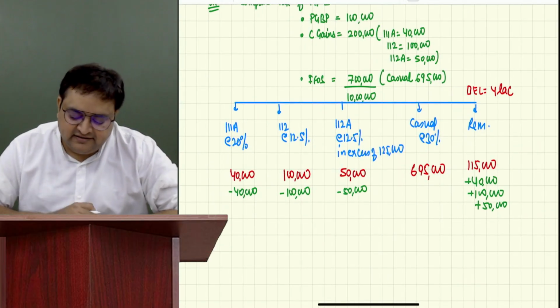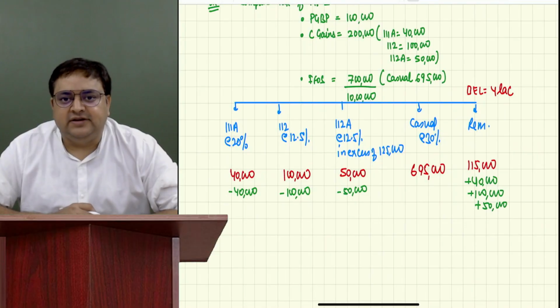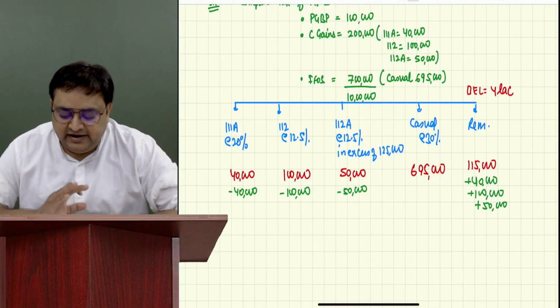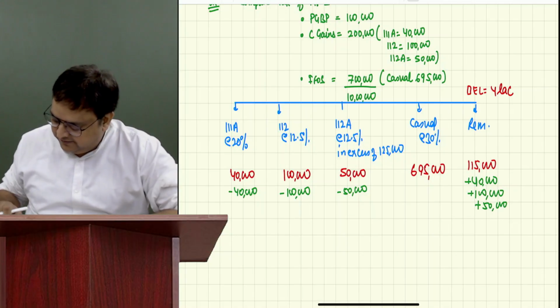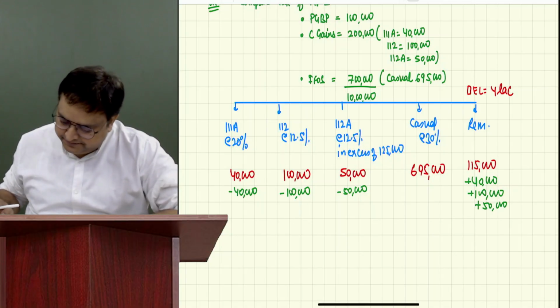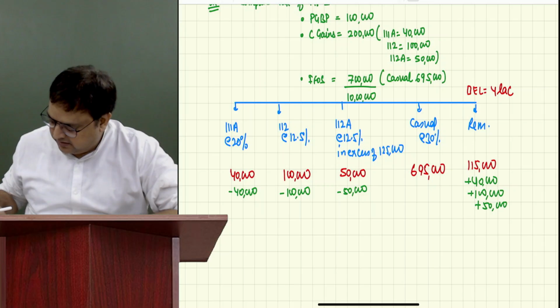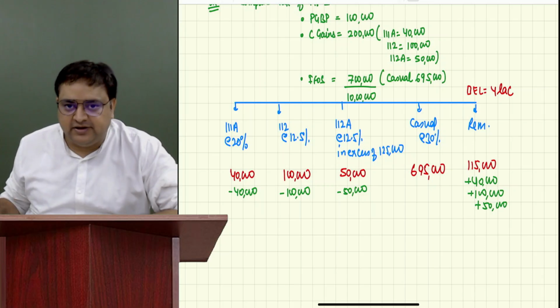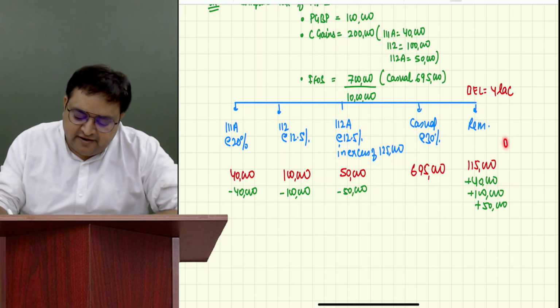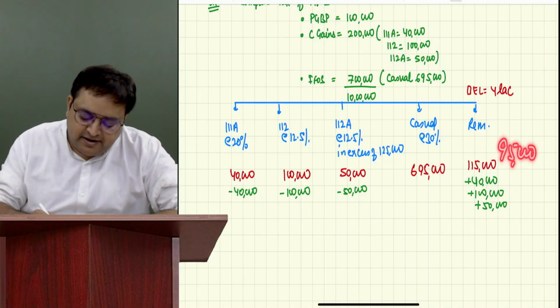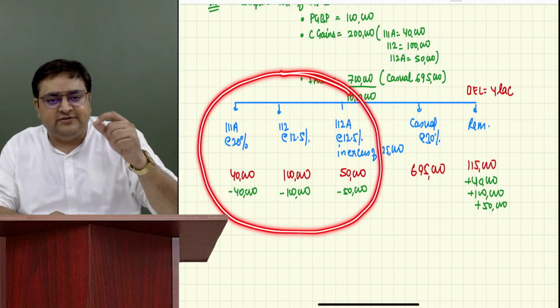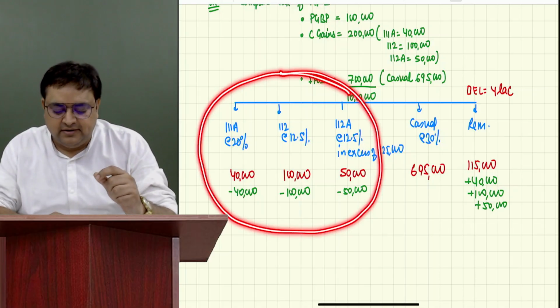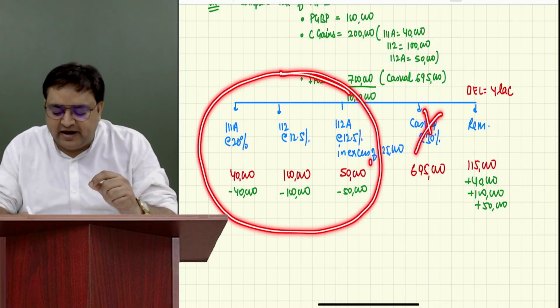Now, still there is a deficiency. Tell me how much is the deficiency? 95,000. Correct. So 95,000 is still the deficiency. But we can fulfill this deficiency only from my capital gains. We cannot fulfill the deficiency from casual income.